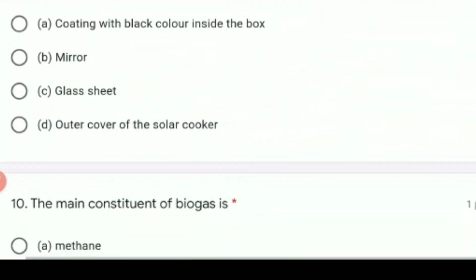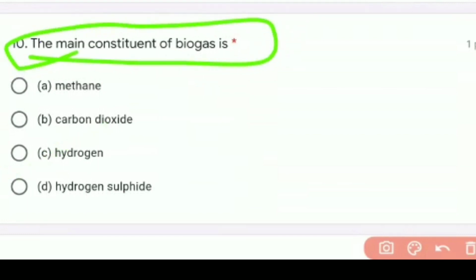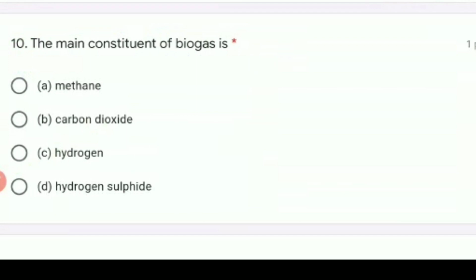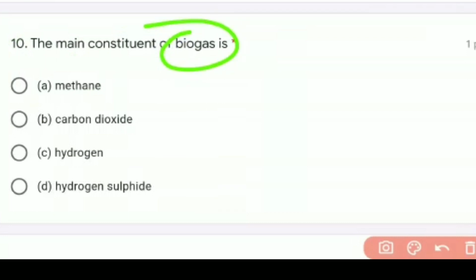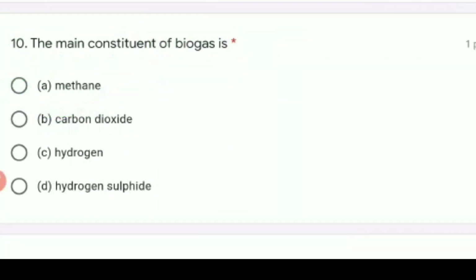Now let us go to the next question, that is the 10th one. This is the last question. The main constituent of biogas is, this is a very important question, please remember. As biogas is completely made from the biological waste we create in our day-to-day life, the major gas which is produced in biogas is methane. So methane is the major gas produced in biogas. So please remember this. These 10 questions are very important.